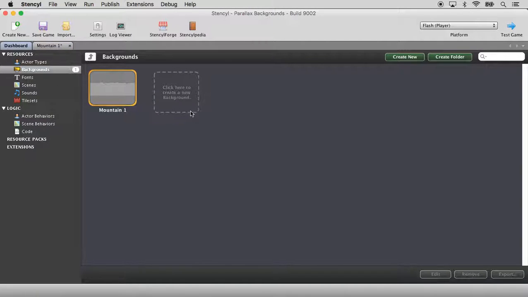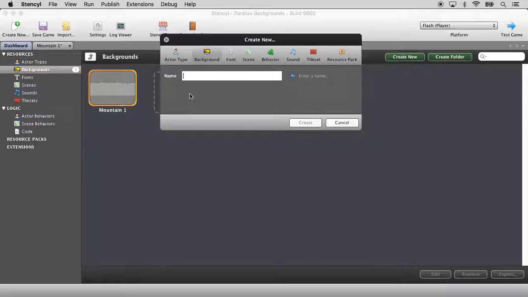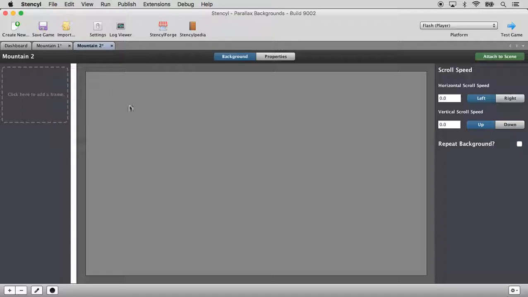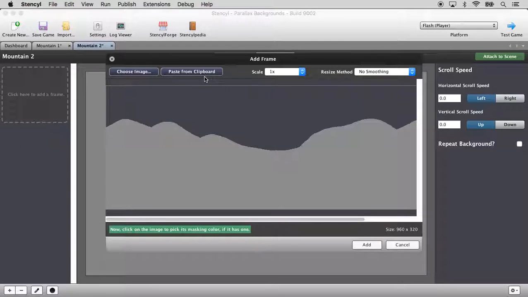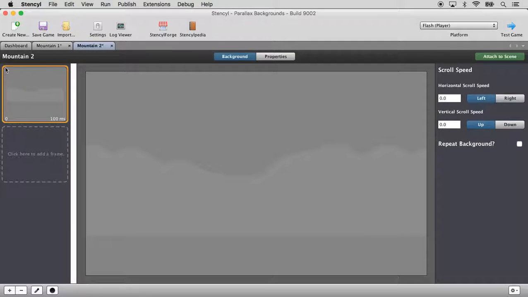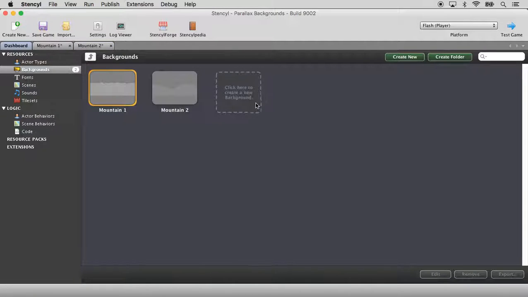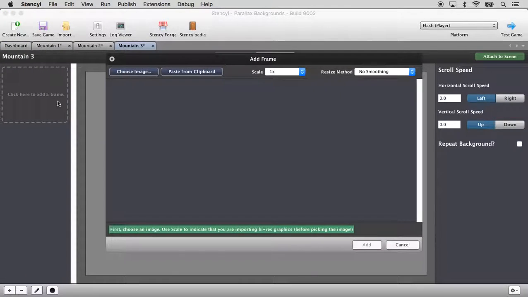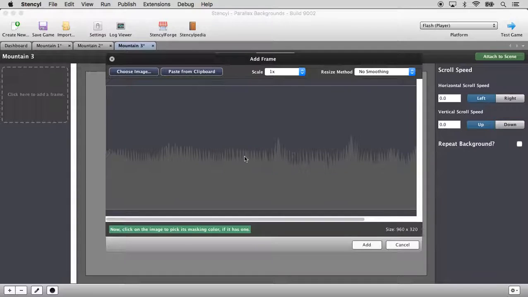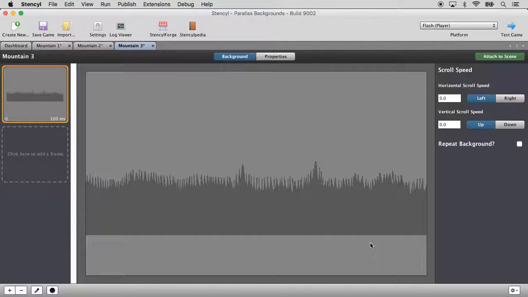Let's go back to the dashboard and create a new background. And we'll just call this Mountain 2. Create. Click here to add a new frame. Choose your image, Mountain 2. Add. Let's go back to the dashboard. Click here to create a new image, Mountain 3. Create. Click here to add a new frame. Choose your image, Mountains 3, and add. So now we have all three images in Stencyl.